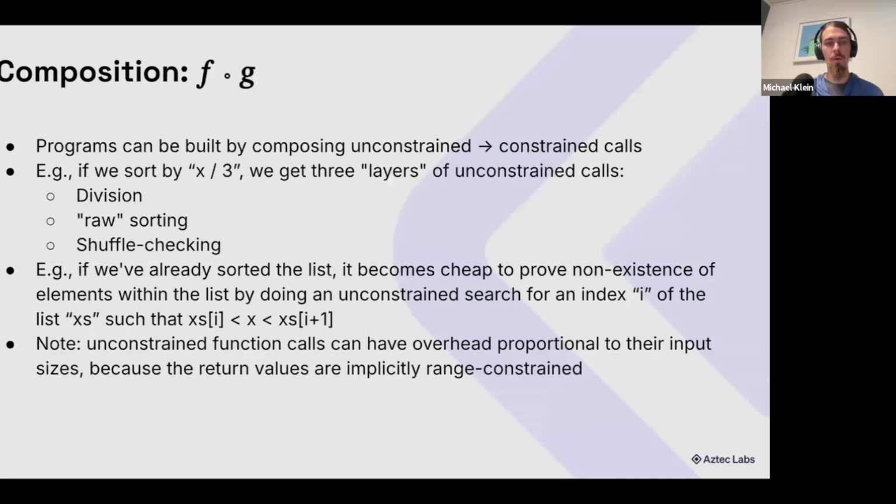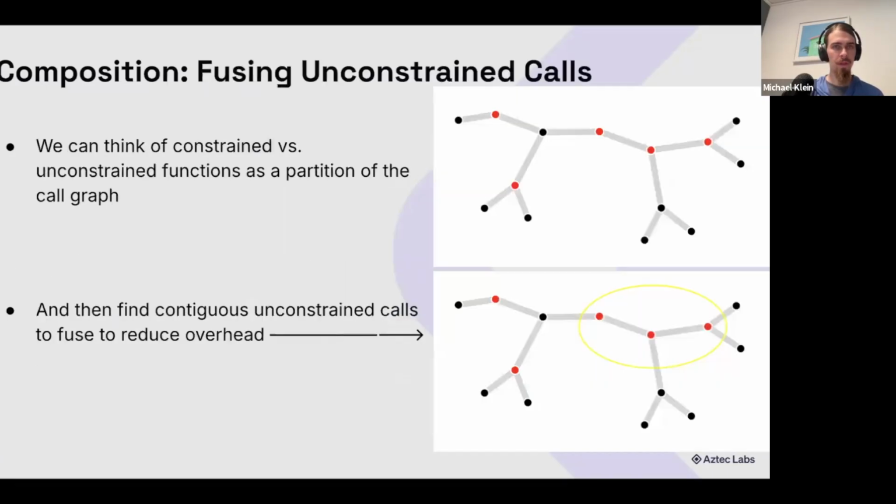I'll talk a little bit more about this, but you do want to be a little careful with the overhead from doing unconstrained calls with very large inputs or outputs, mainly large arrays. Because implicitly, when you return from an unconstrained call, and let's say you return 100 U8s, which I'll use in an example, we're checking that none of the values are larger than the maximum U8 value. So if you're doing a couple of unconstrained calls, you probably won't notice the difference, but if you're iterating, as I'll show, that could become a larger overhead.